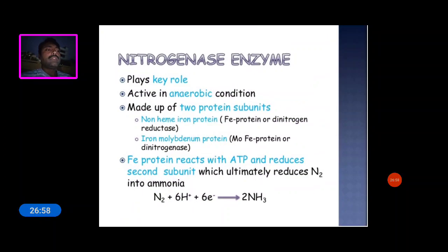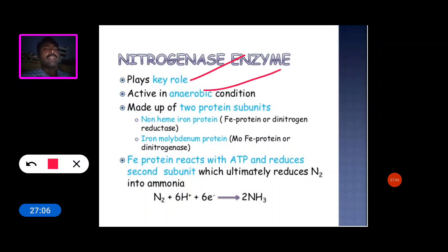Now see the structure of the nitrogenase enzyme. It plays a key role in nitrogen fixation. It is active in anaerobic conditions and is made up of two protein subunits. The first one is the non-heme iron protein, called dinitrogenase reductase.